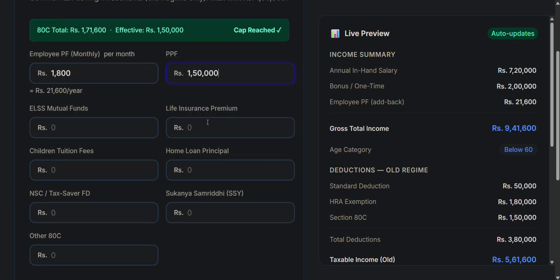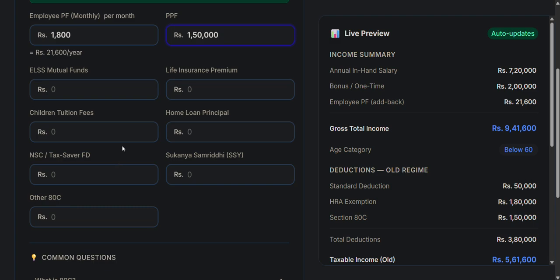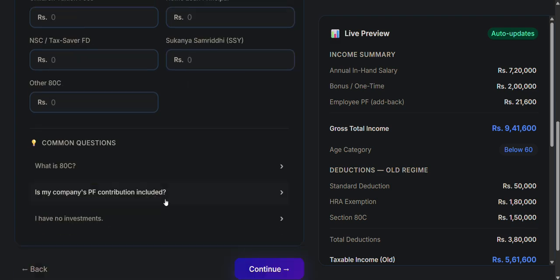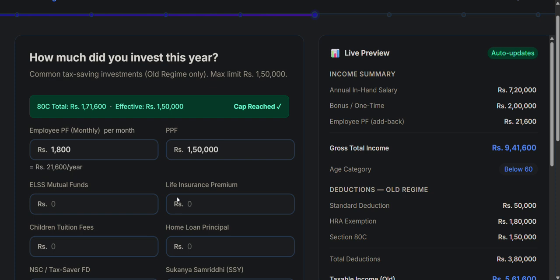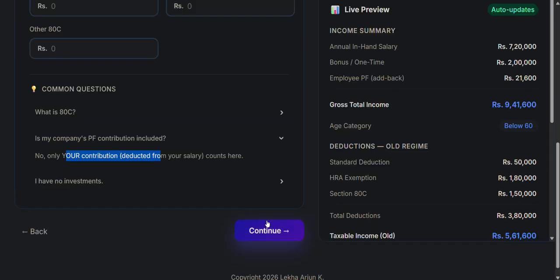So it doesn't matter whether he's putting his funds in any of the other 80C investment options. He has already reached a cap of it. So I'll be leaving all of this blank. And remember, PF contribution deducted by the employer is not included here. It's only the employee contribution which is to be added over here.